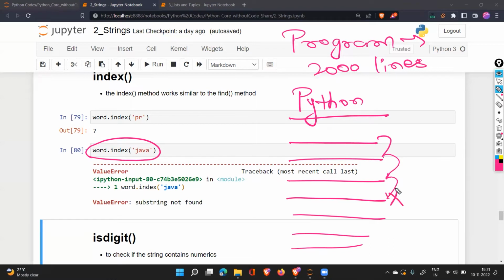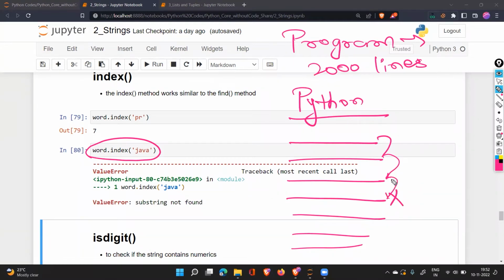And now, what will happen if you have written such a thing in software that is being used by users on the desktop, a mobile application, or on the internet, anywhere? If you're using .index, it will give us an error. When you get an error, your program execution stops. That can be a very bad experience for the user. You don't want a user to have a bad experience.